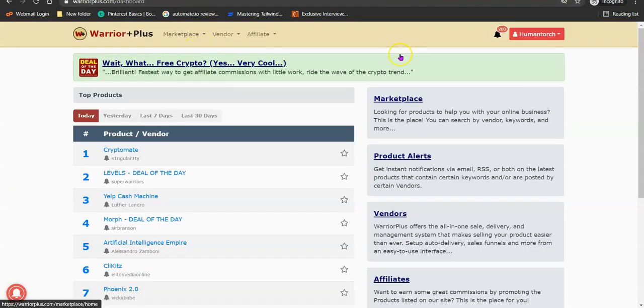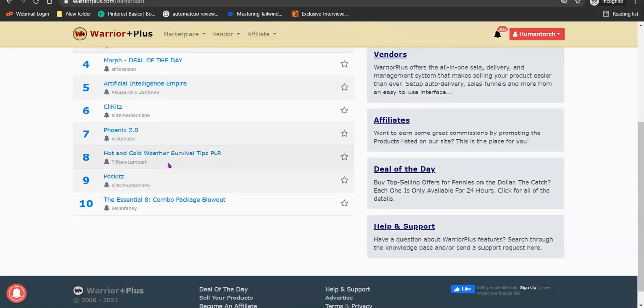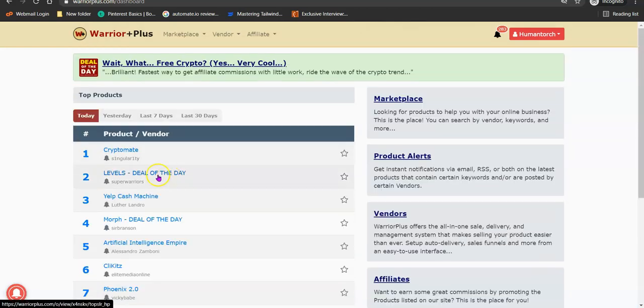So once you've logged into Warrior Plus, you're going to see the list of the products that are hot or current products that are doing well on the platform. Obviously, if you want to promote an affiliate product, what you need to go for is a product that is already doing well. You need to go for products that are selling. Currently these are the top products that we have on Warrior Plus. So I'm going to go with the first one, which is called CryptoMate. I'm going to click on it to know more about the product.